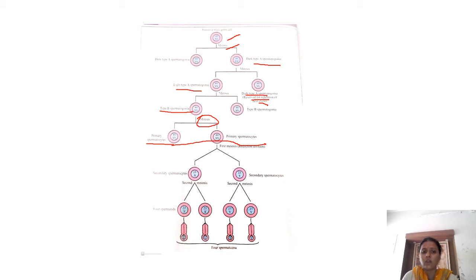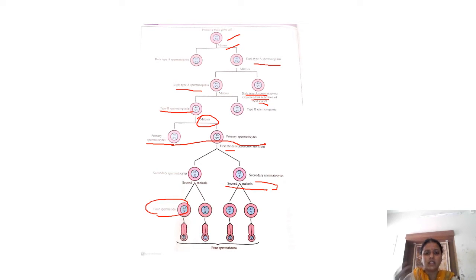Then only the primary spermatocyte will undergo the first meiotic division to produce a secondary spermatocyte, and the secondary spermatocyte will undergo the second meiotic division to produce spermatids. So this you must see. As you already know, the meiotic cycle is a reduction cycle.